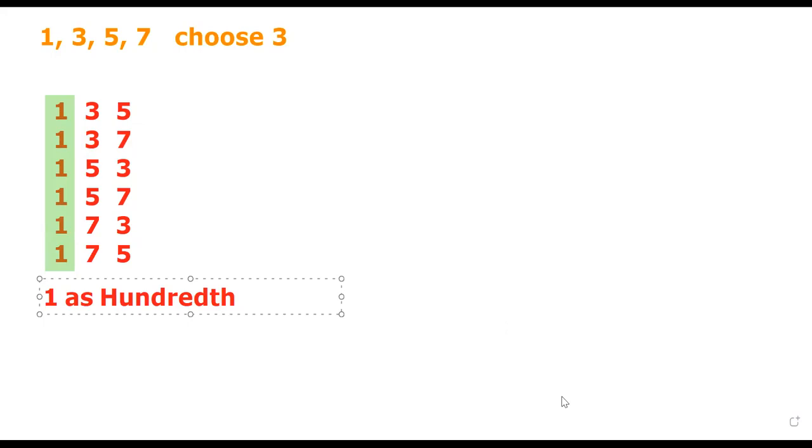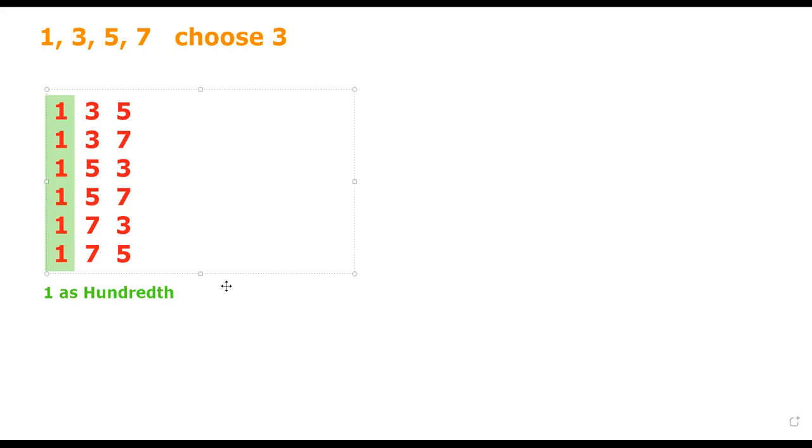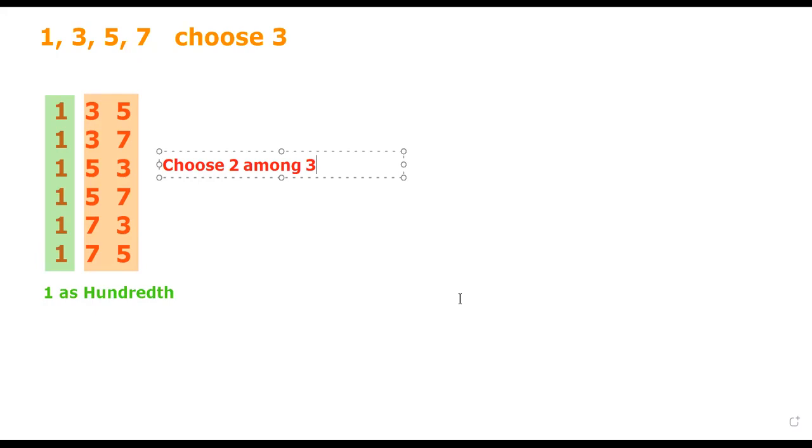So you can see that, in this case, there are 6 possible ways for us to have a 1 as a 100 digit. But why 6? If you think about it, it's because in here, you just choose 2 amongst 3 numbers, right? You choose 2 amongst 3. But what is the value of this? This is exactly our 3C2, a combinatorial coefficient, and hence it's equal to 6. That's why there are 6 of them.